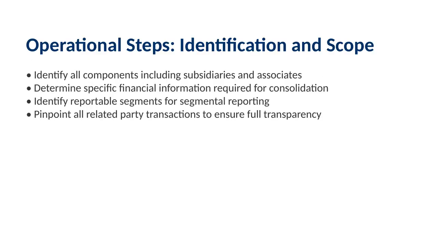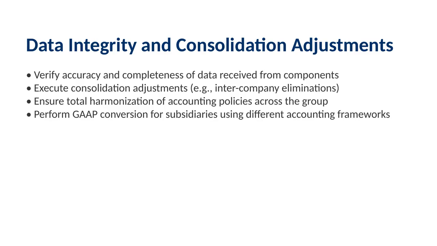First, the parent company needs to identify all the components, meaning the subsidiaries and associates, and determine exactly which financial information needs to be pulled in. This isn't just about the balance sheet. It involves identifying reportable segments for segmental reporting and pinpointing all related party transactions to ensure full transparency. But it doesn't stop there.